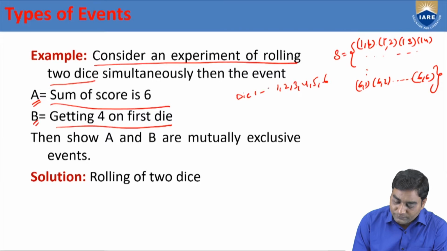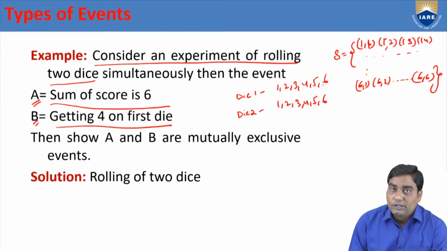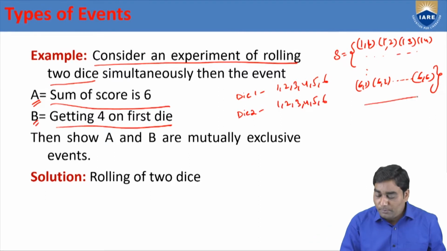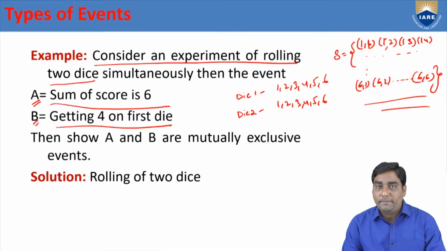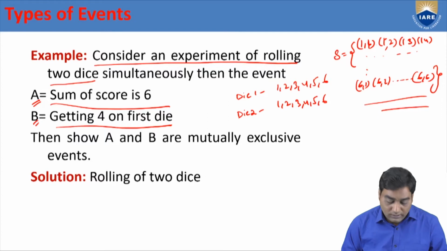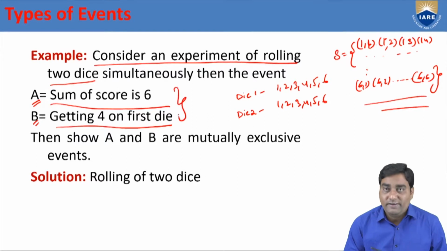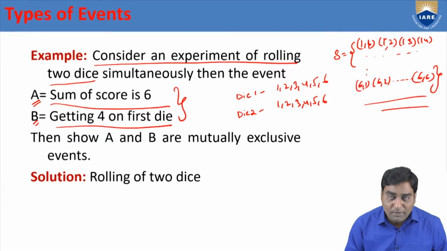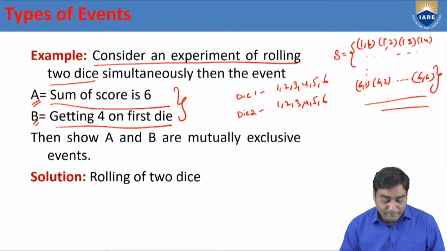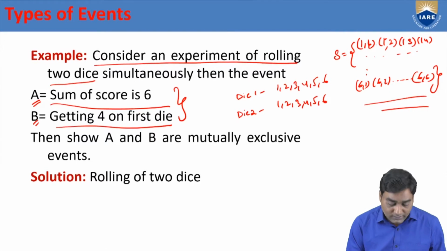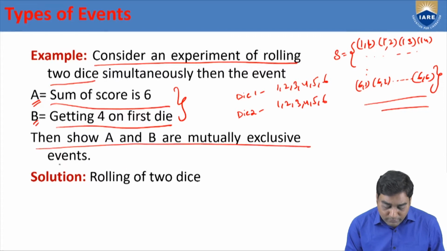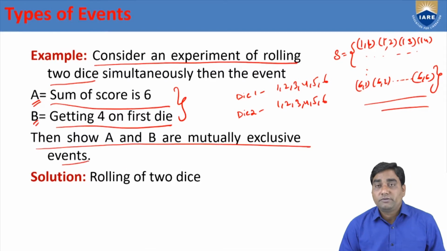Die 2 also has the same faces, 1, 2, 3, 4, 5, 6. Two dice are thrown. The sample space consists of 6 square elements. A and B, two events are given. A is sum of score is 6. B is getting 4 on first die. Then we need to show that A and B are mutually exclusive events.